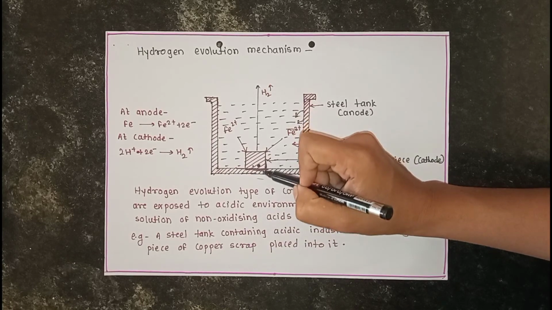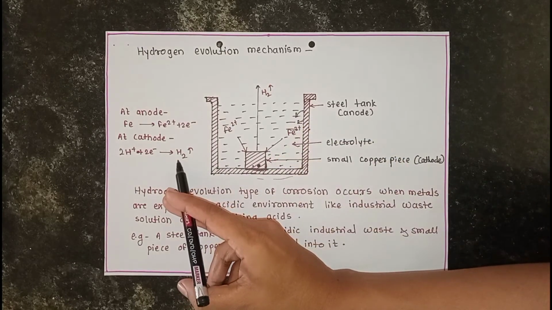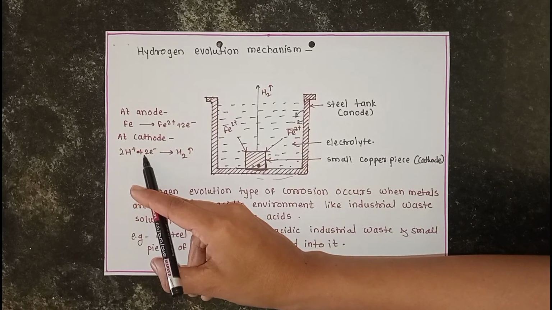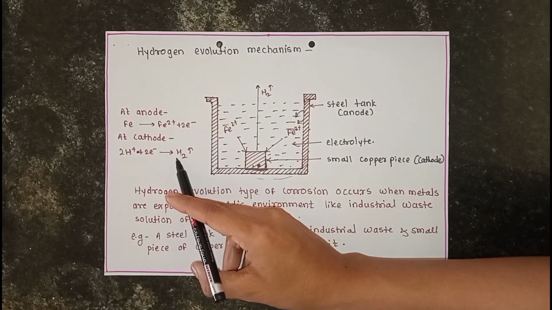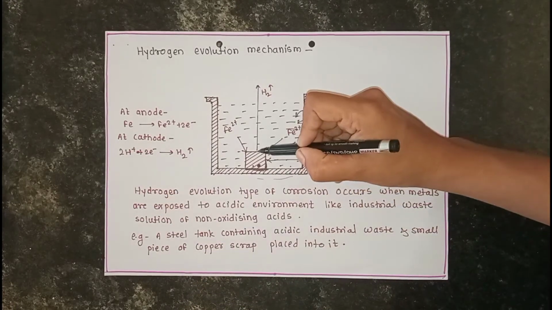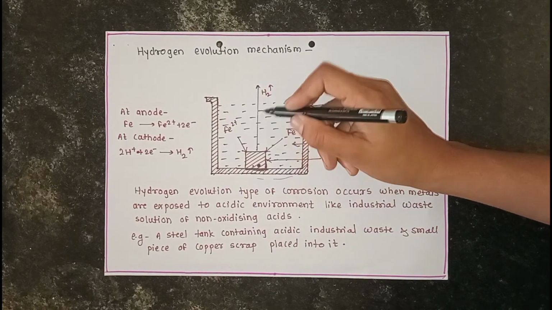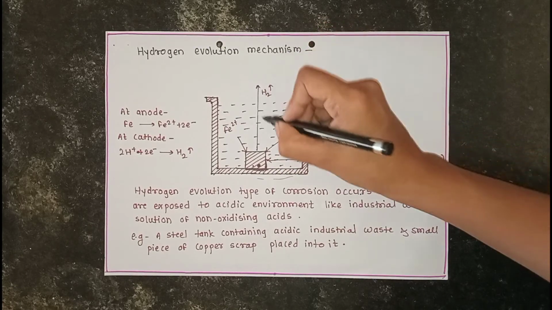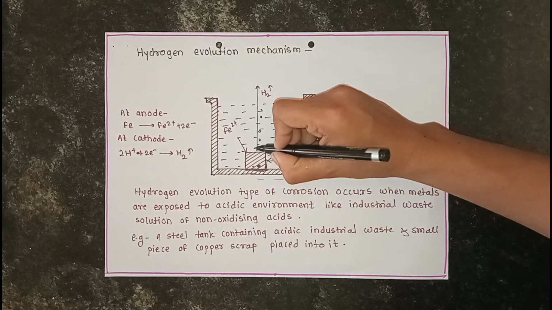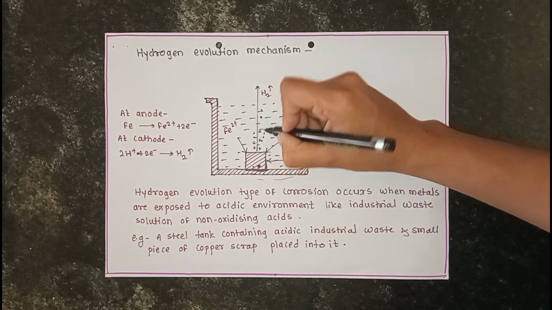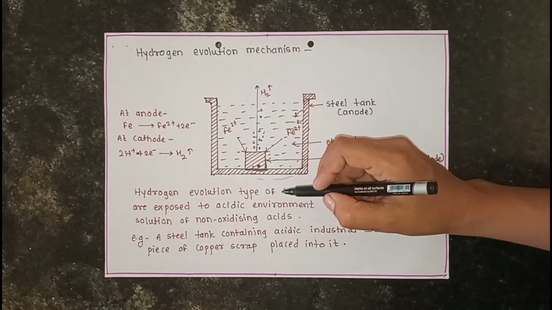The reaction is 2H+ plus 2 electrons giving an H2 molecule. These H2 molecules evolve as hydrogen gas in the form of bubbles from this copper piece.